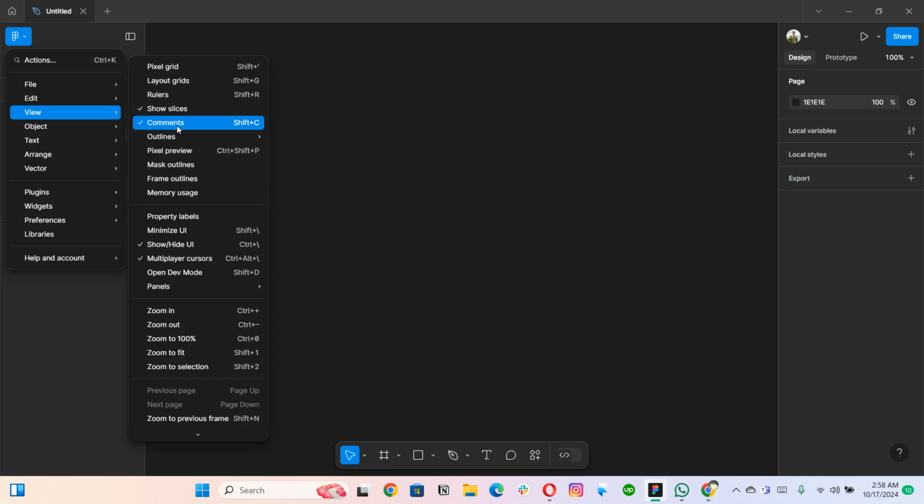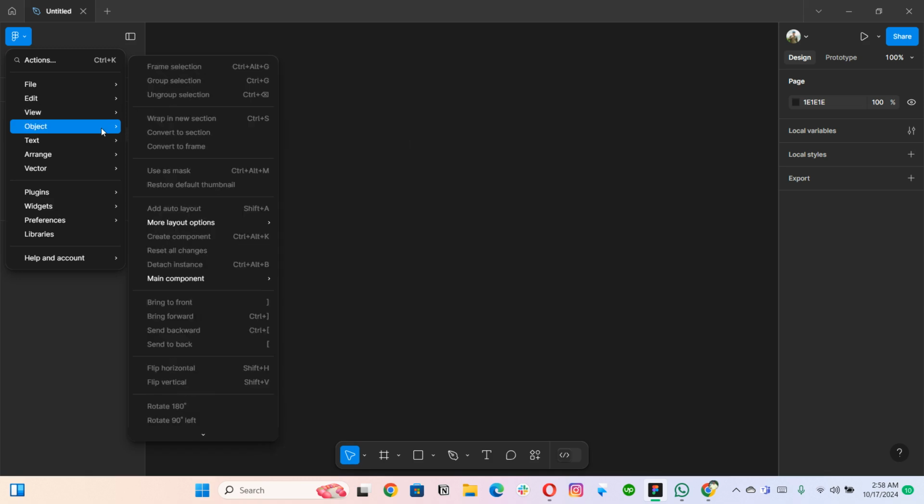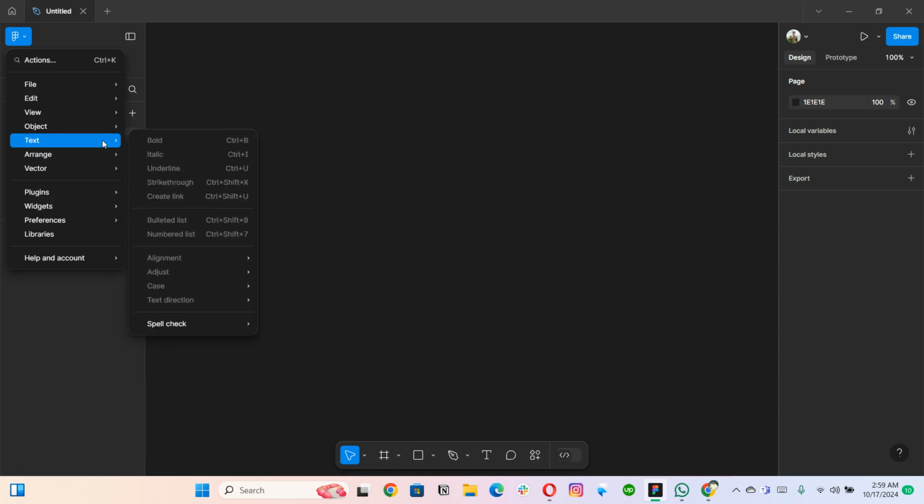So these are a few shortcuts available here as well. I will suggest going through these bars to understand and also recall those shortcuts. But if you are not memorizing these shortcuts, there's no need to worry. I will be teaching everything, right? Then in the object section, obviously we will be talking about things like making components and making auto layout. You can see a few of them are still disabled. The reason is that we don't have anything out here, right?